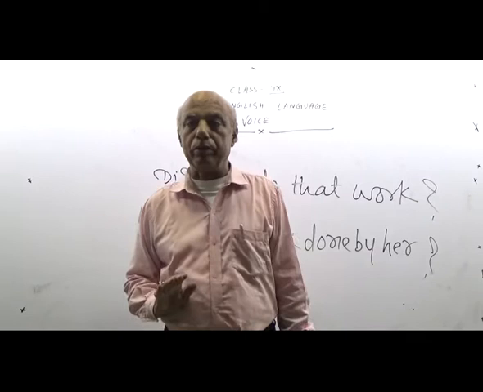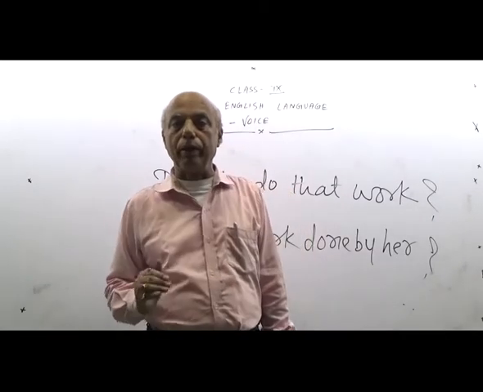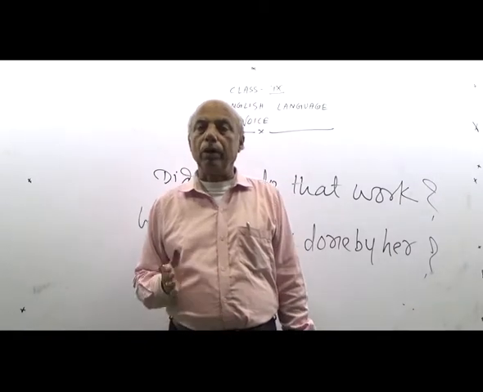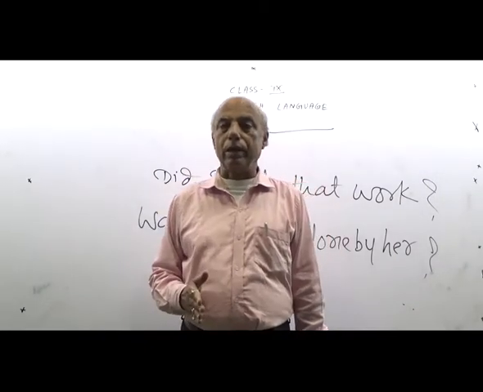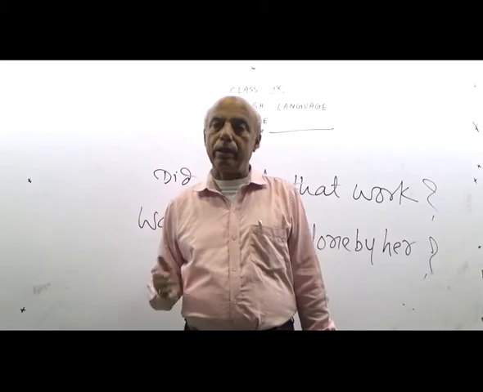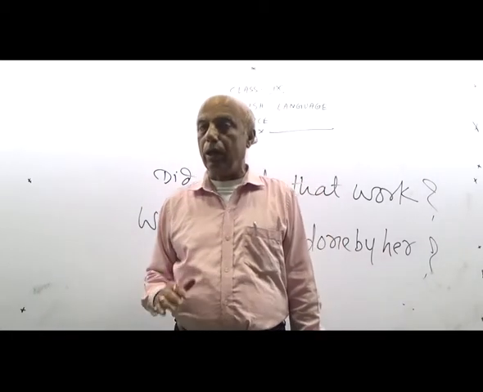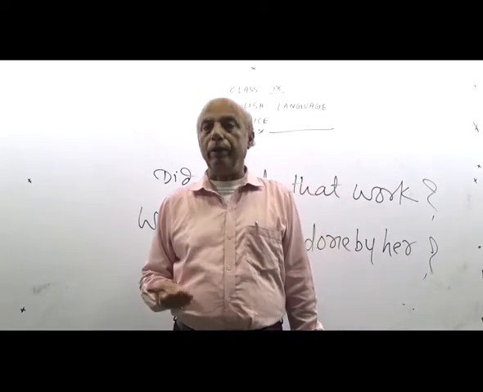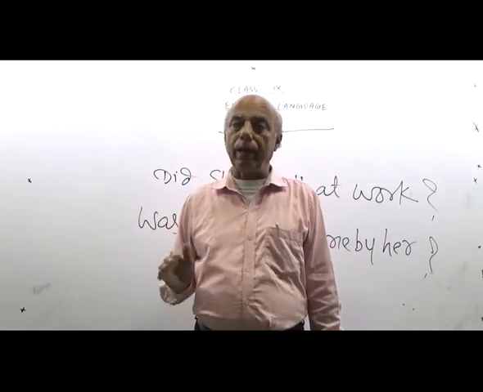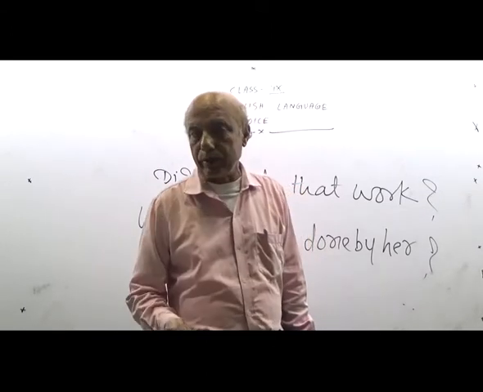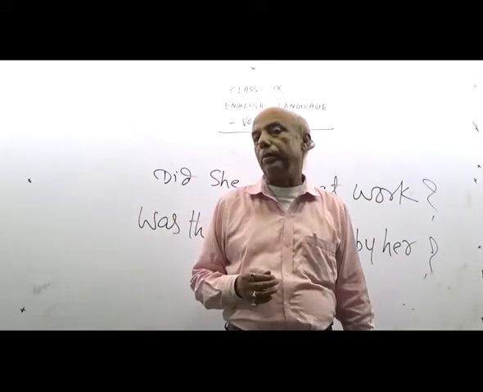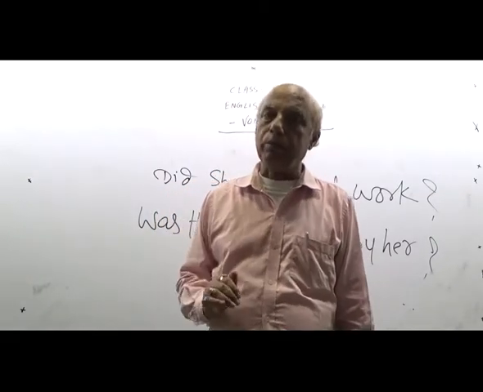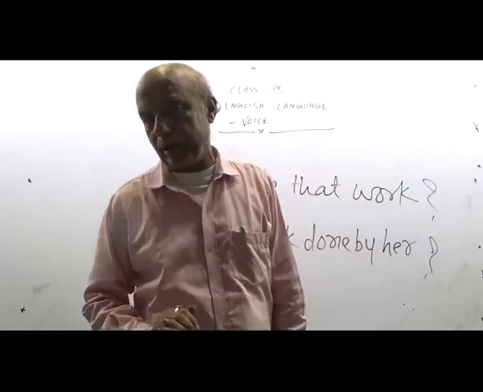Again, I am going to speak so that it must be understood by you. The rules I am telling you: first of all, the interrogative is made assertive, and that assertive is changed into passive with the general rules, and that passive is again changed into interrogative. In this way, we can change from active into passive of interrogative sentences. I have written many examples, and on the basis of the examples, you have to learn how to change from active into passive of the interrogative sentences.